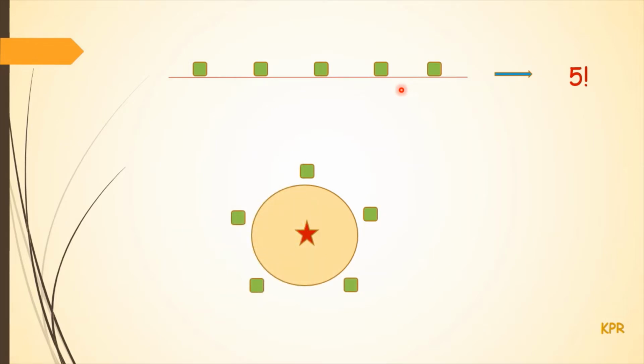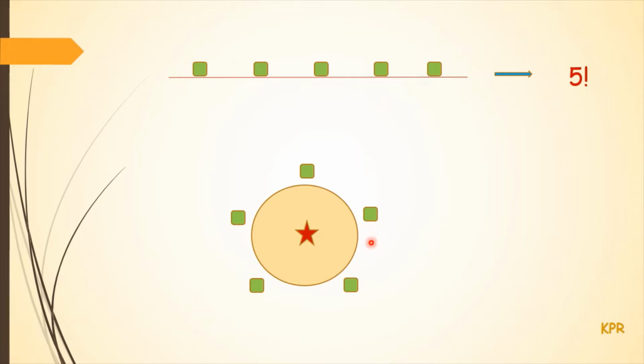Now we know that we want to arrange 5 persons in a circular seating arrangement. Instead of circular seating arrangement, if we want to arrange them in a row like this, then how many seating arrangements are possible? All of us know the answer. When we want to arrange 5 persons in a row, the number of possible sitting arrangements is 5 factorial. Now I can join the endpoints of the line and make this linear sitting arrangement into a circular sitting arrangement like this. Now we are going to see what is the difference between linear arrangement and circular arrangement.